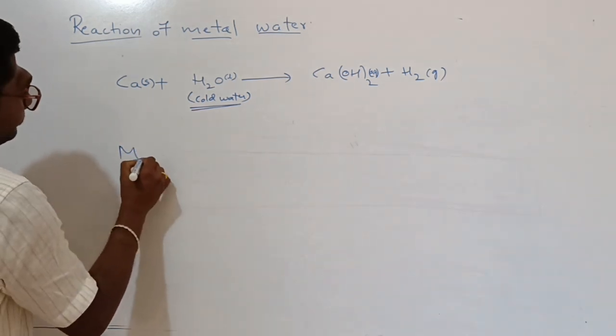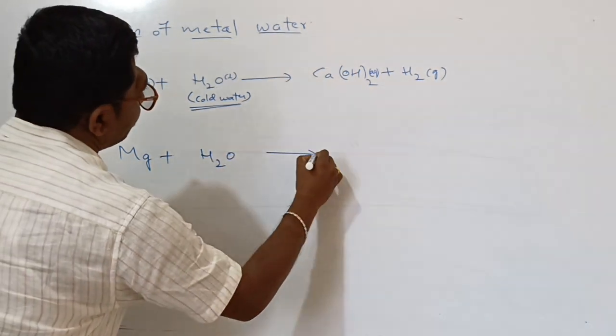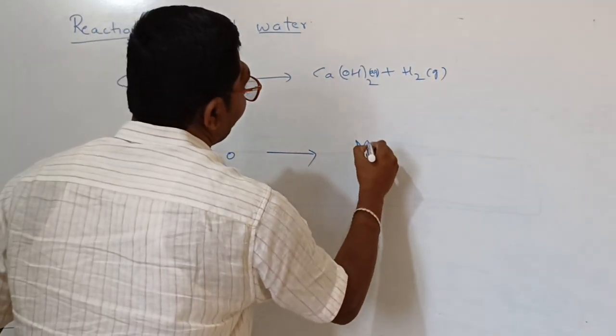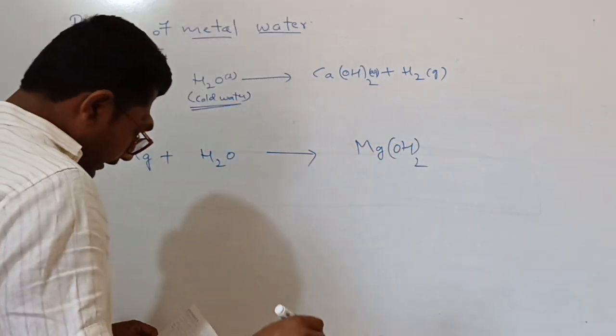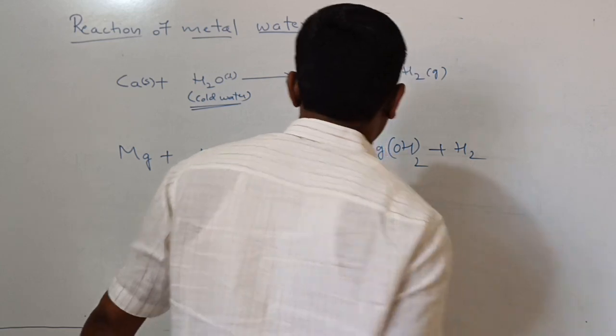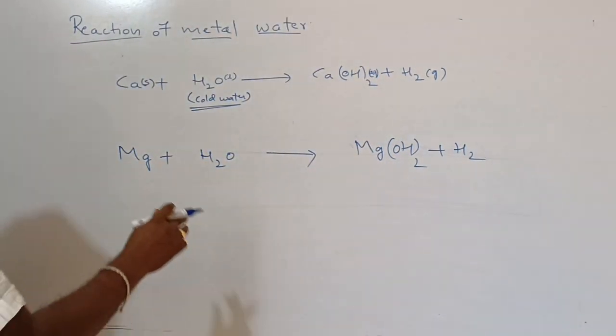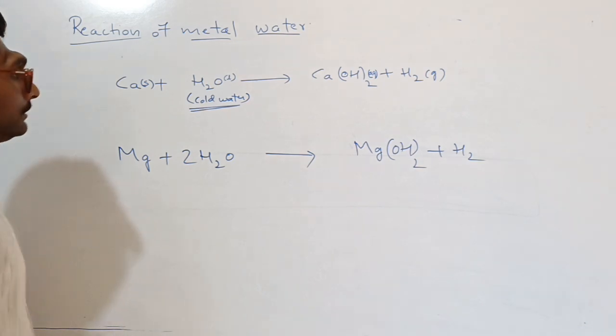Magnesium reacts with water to give magnesium hydroxide plus H2. It is balanced: two OH, 2H2O.